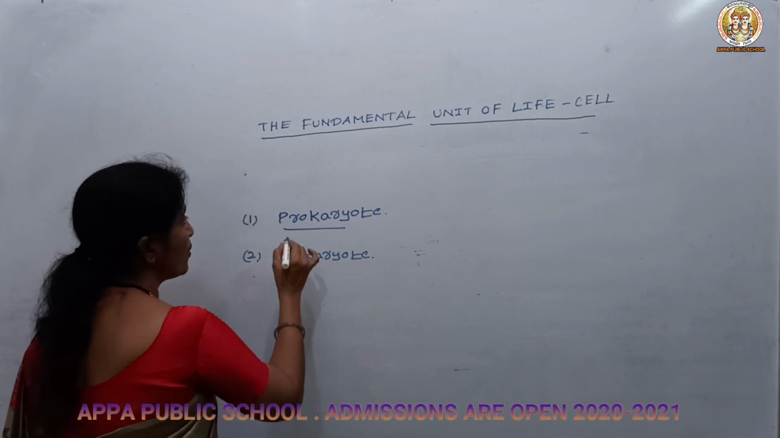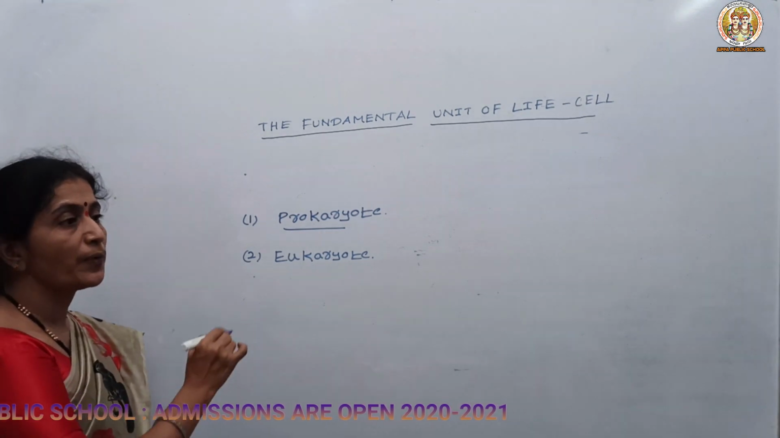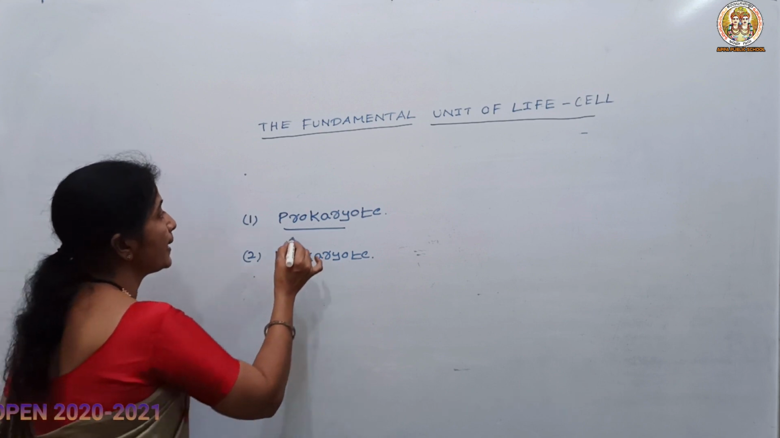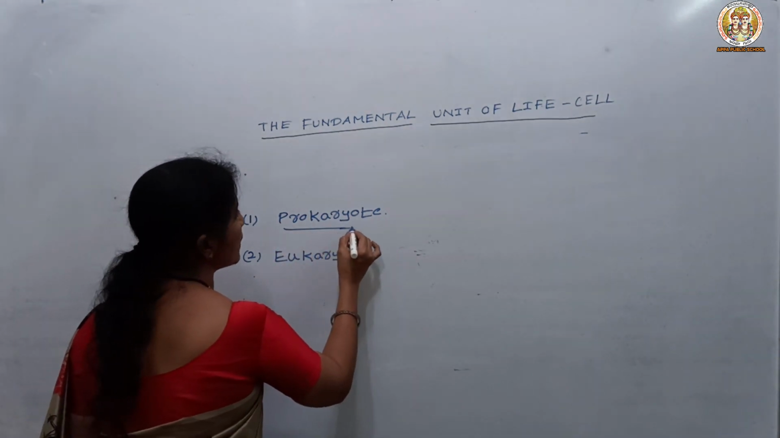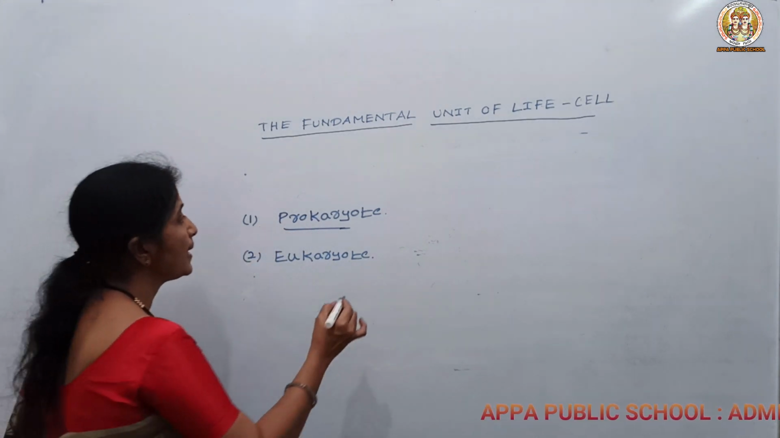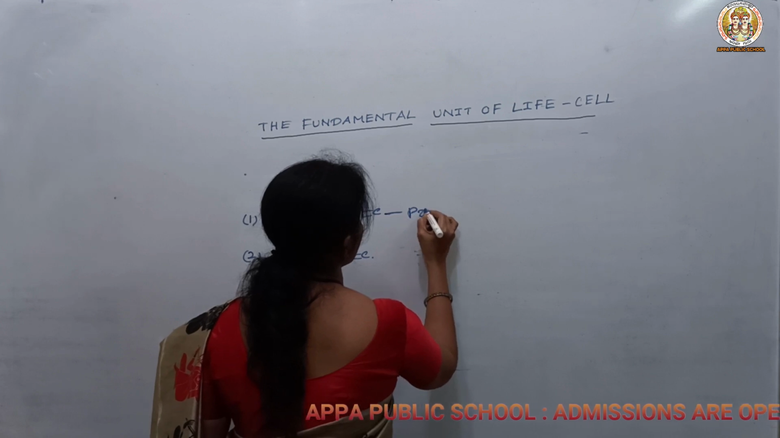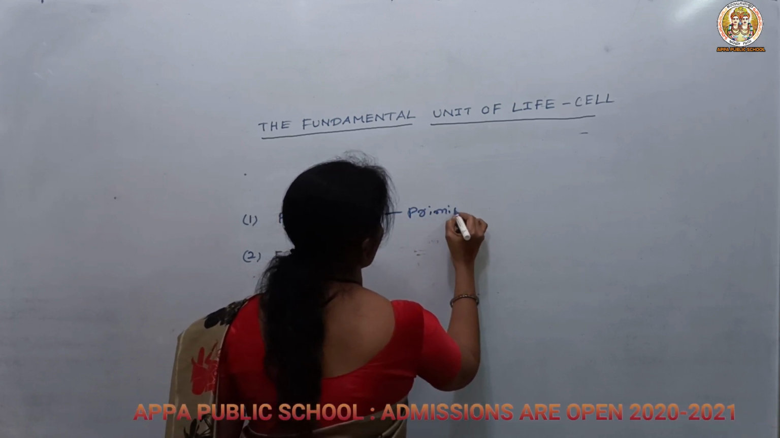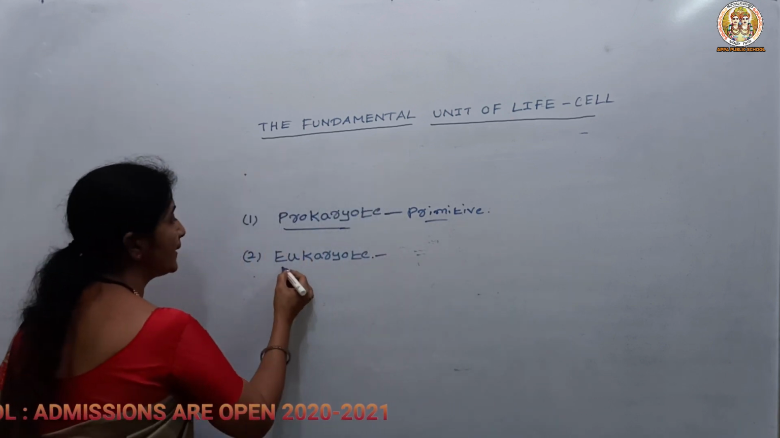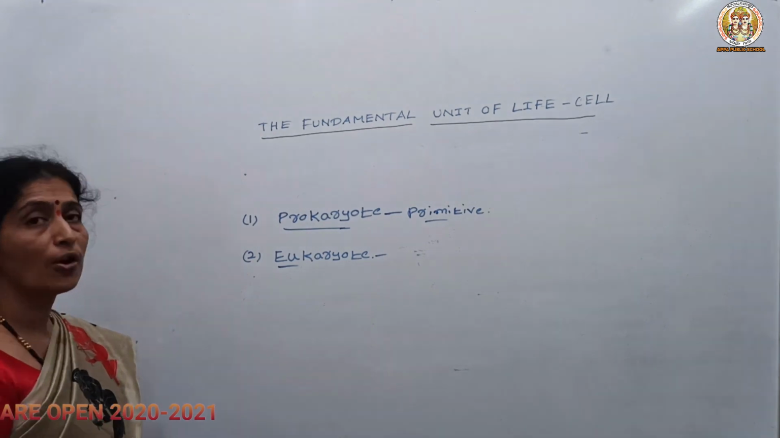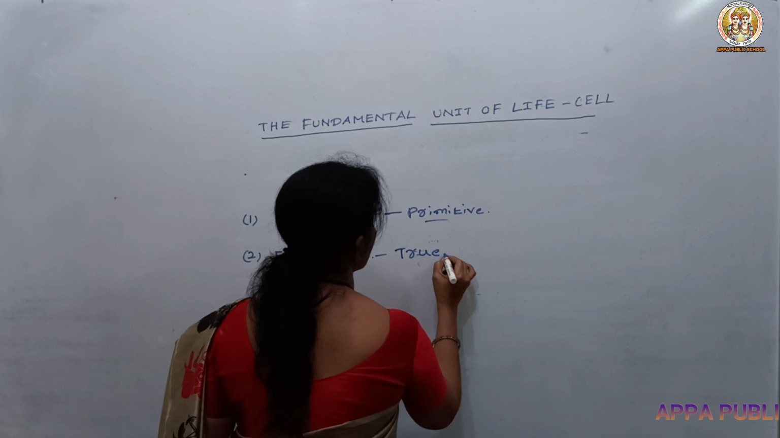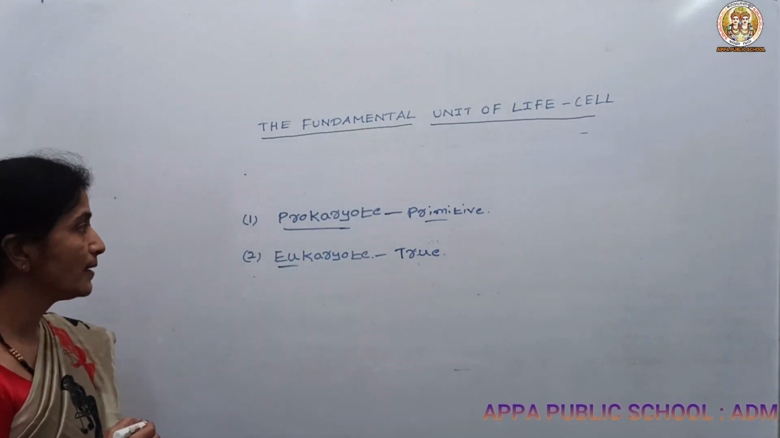Pro means primitive. Without a nuclear membrane, when a primitive nucleus is present, it is known as prokaryote. Pro means primitive, karyote means nucleus, so a cell having a primitive nucleus is known as prokaryote. And what about eukaryote? Eu means true, so it has a true or definite nucleus, which is covered by a nuclear membrane.